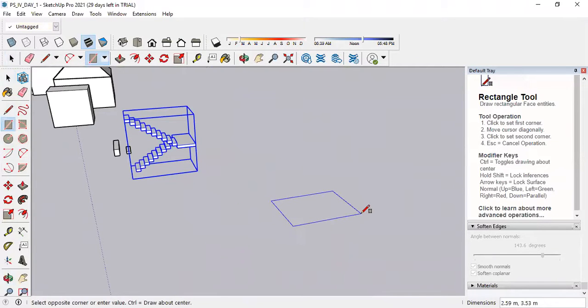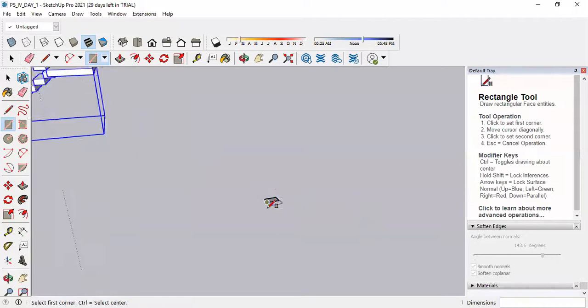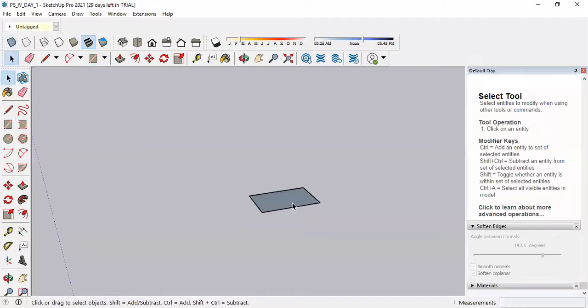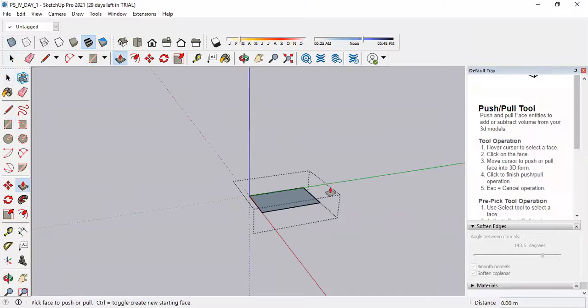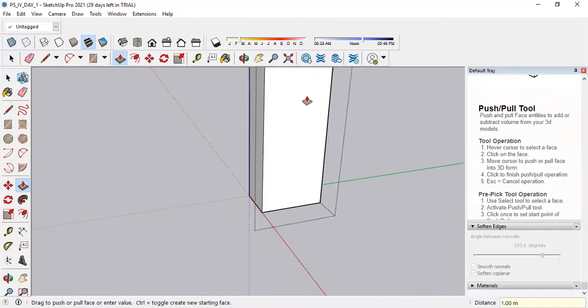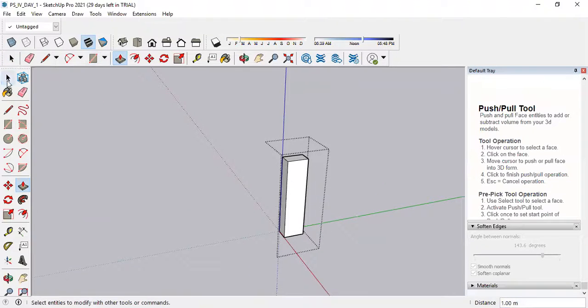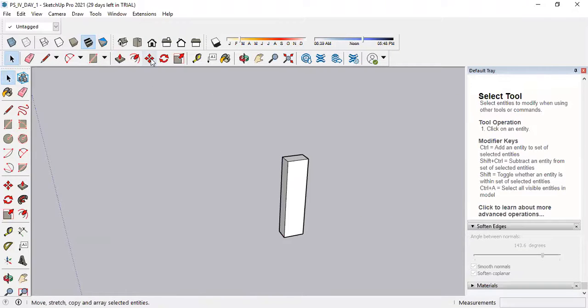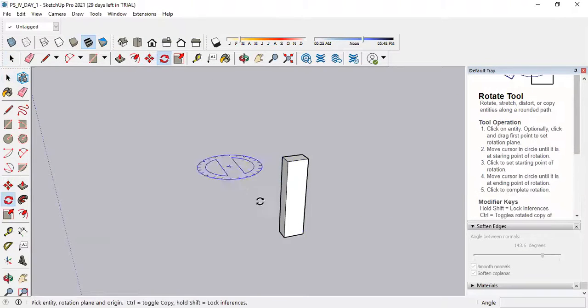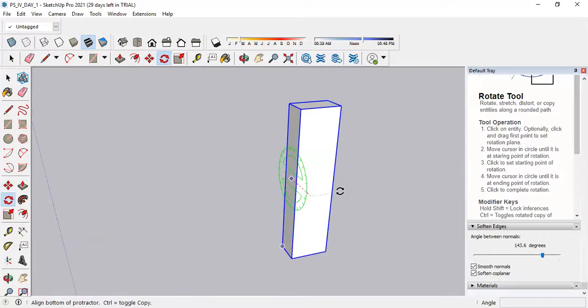Draw one rectangle of 0.15 comma 0.25, enter. This is one step. Double click on it, right click, make a group, double click, increase the height 1 meter, enter. Then come out of this command, then select the rotate tool, rotate it like this.